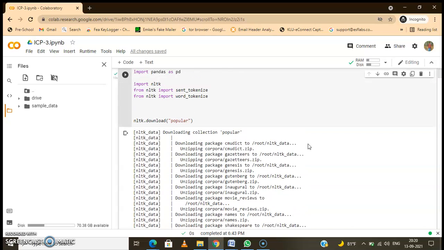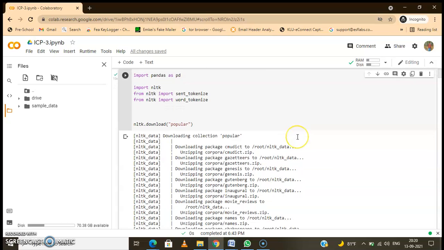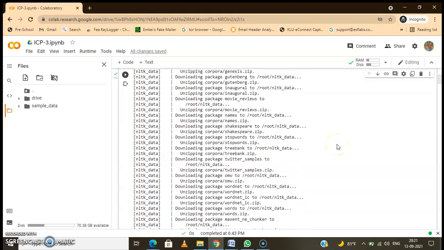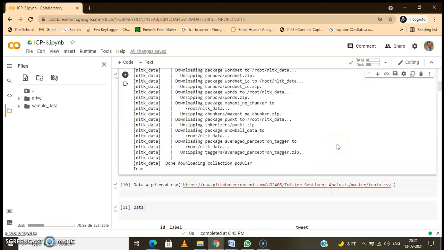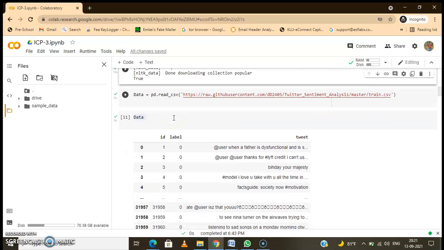As I said, we have imported libraries like pandas, regular expressions, string, and NLTK. Here I have imported the dataset which is given by my faculty.